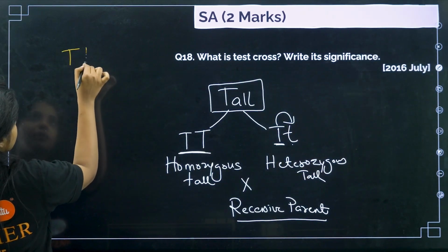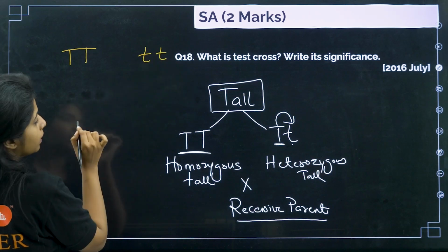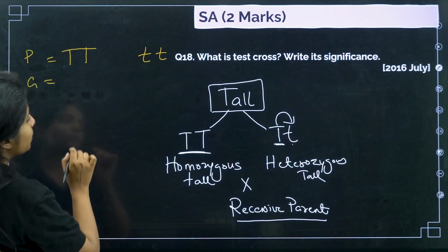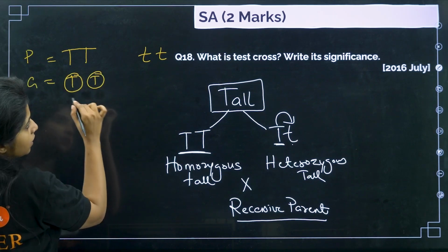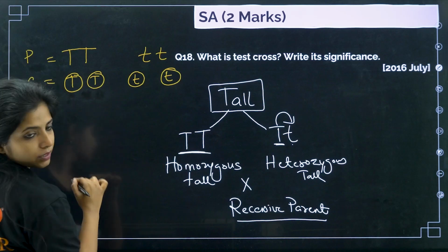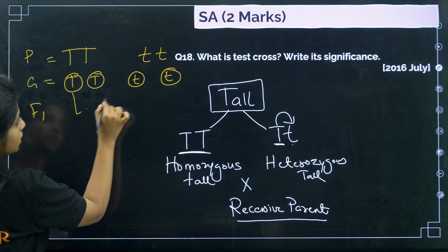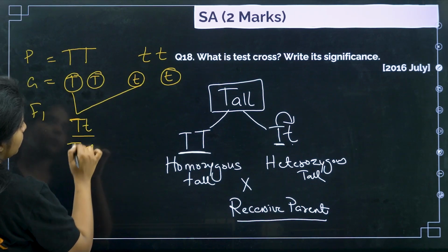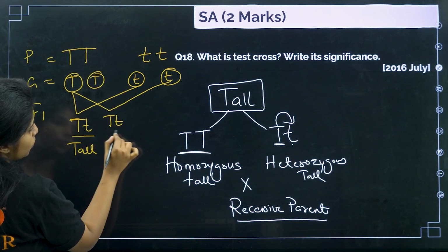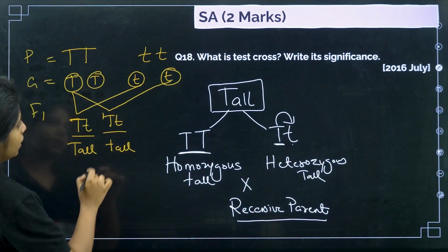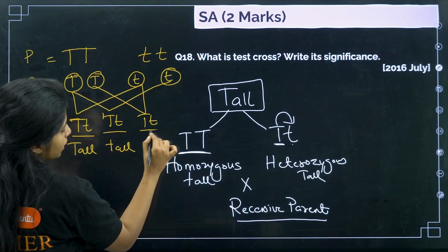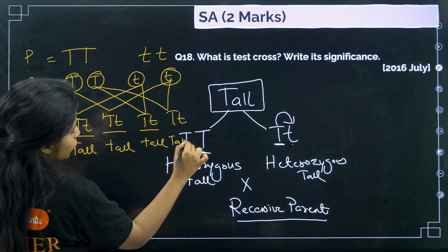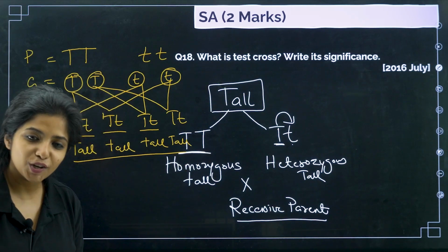So you have capital T, and recessive parent means both have to be small t. This is the parent, this is the gamete. Please write parent and gamete in the exam, okay? So this is capital T in a gamete, this is small t and small t in another gamete. Now F1 generation, let's see. This and this fuse, you get capital T, small t. This will be tall. This and this fuse, capital T, small t, again tall. Again capital T, small t, tall, and again capital T, small t, tall.